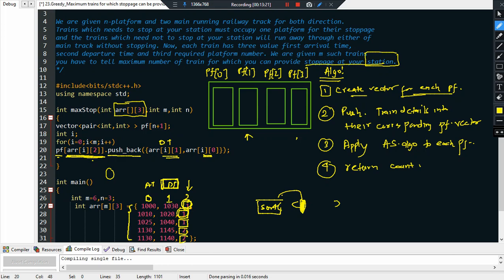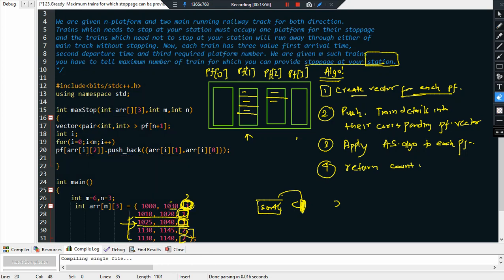So basically what will happen, you will see in this vector pf1, 1030 comma 1000 will be pushed, right? So this value will be pushed here. You got one value here, right? Next time I will increment here, again in platform number 1, this value will be pushed here. Again go ahead, in this particular row you will find it again refers to platform number 1, so 1040 comma 1025 will be pushed here. 3 values pushed. Now similarly 2 values will be pushed in platform number 2 also. Done. Now what next? Now basically once we have pushed it, what should we do?